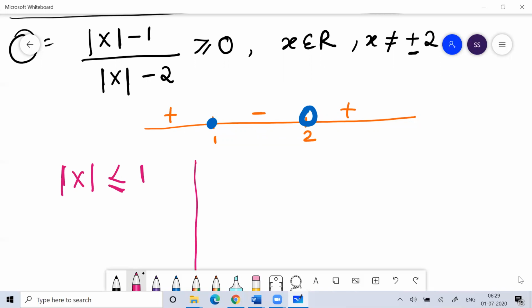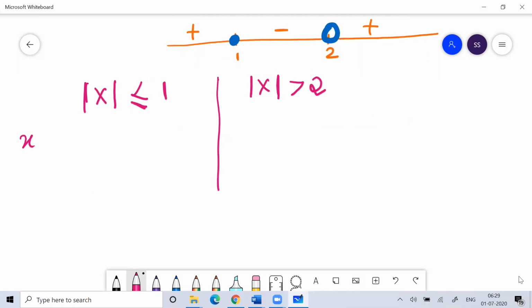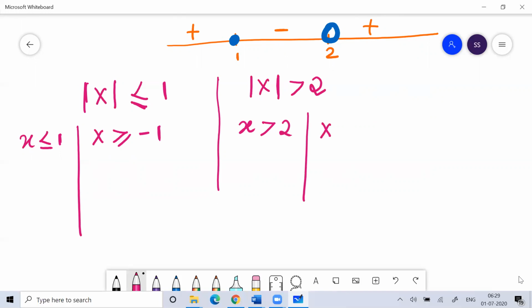Similarly, I can say modulus of x should be greater than 2, not greater than or equal to, because modulus of x can never be 2. So with this I can say x is less than or equal to 1 and x is greater than or equal to minus 1. Similarly, x is greater than 2, or x is less than minus 2. Simple.